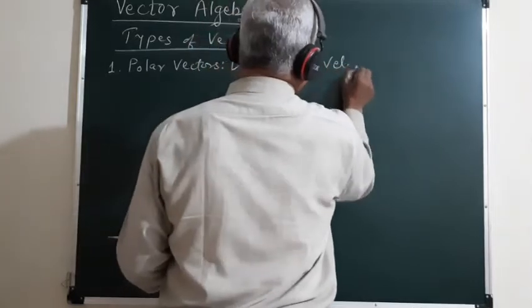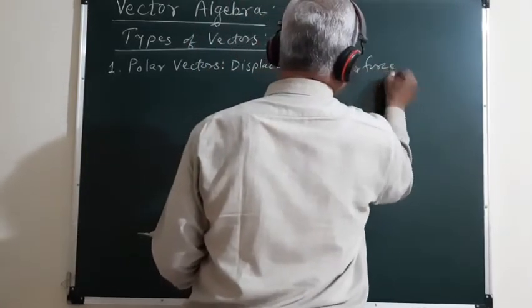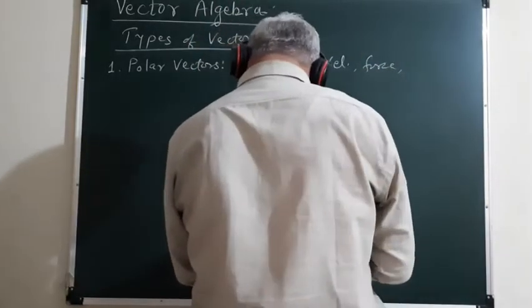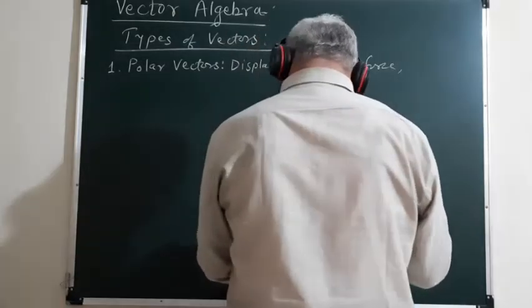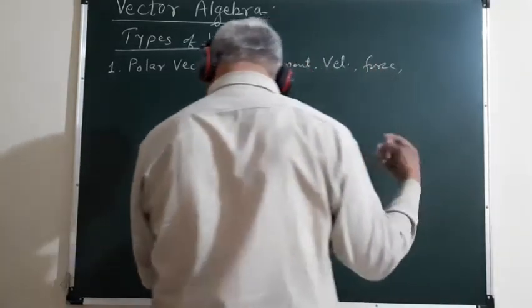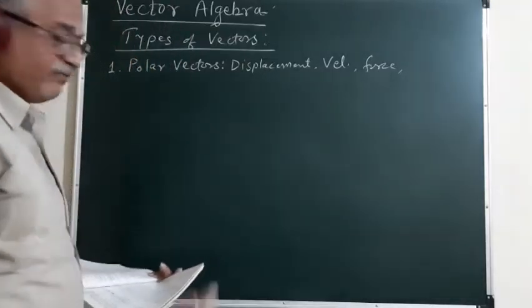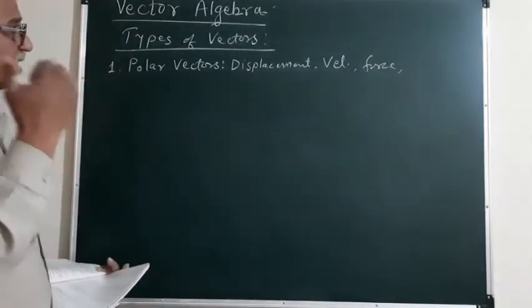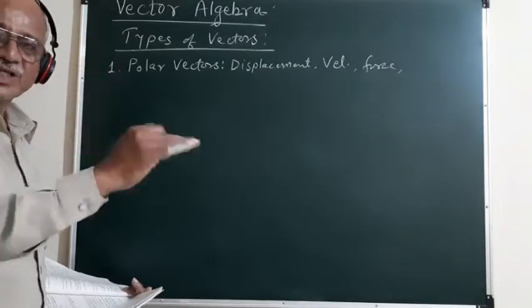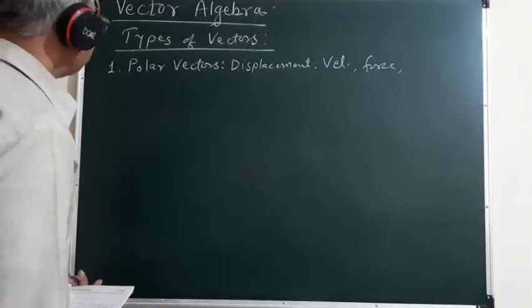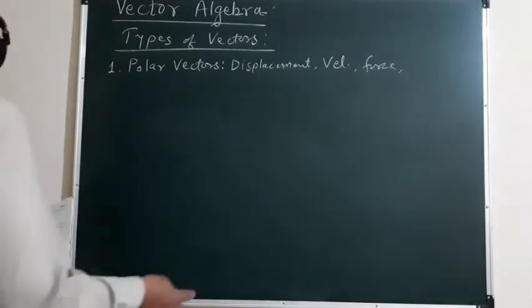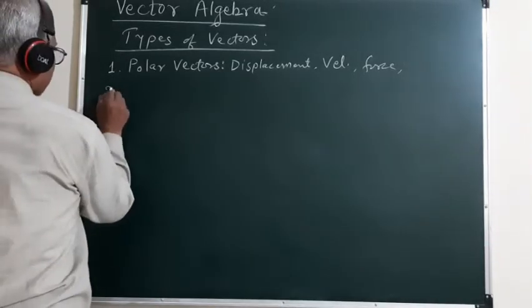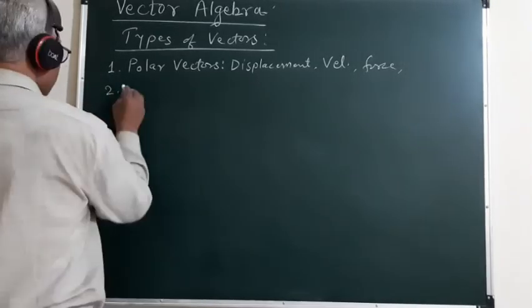Displacement, velocity, force, etc., which are having a specific direction. These vectors are directed towards a certain specific point, so such vectors are called polar vectors. The second type of vectors is the axial vectors.